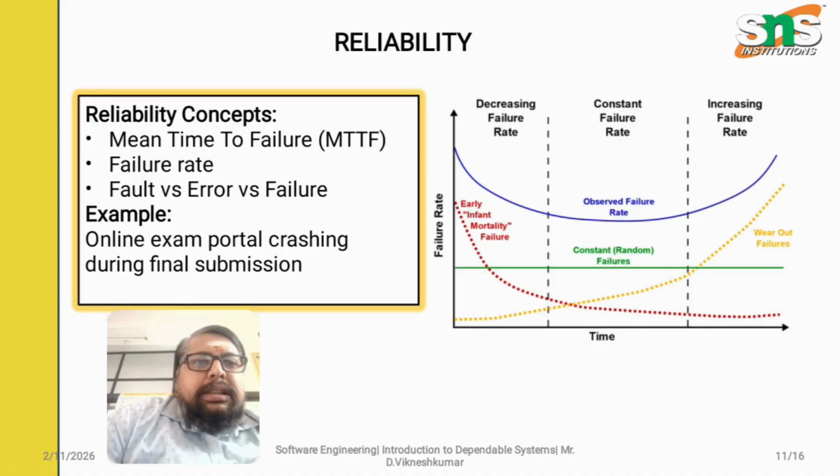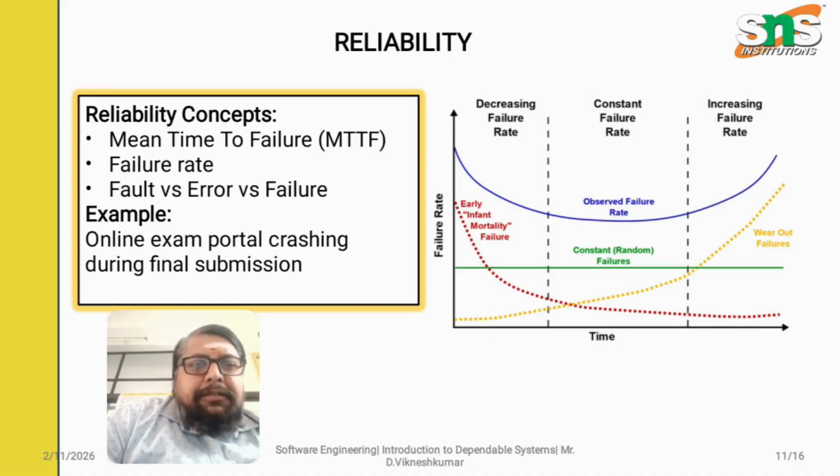Next, early infant mortality. Early infant mortality says the failure rate is high at the initial stage and is reduced as time passes. Next we see wear out failure. In wear out failure, when time increases, the failure rate increases. When time decreases, the failure rate also decreases. Next we have constant random failure.